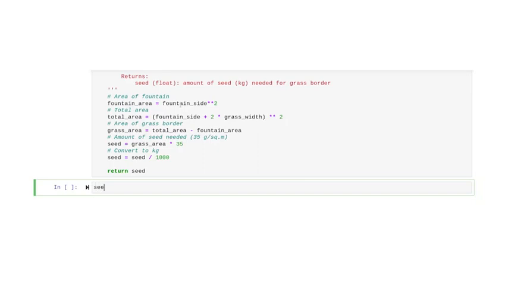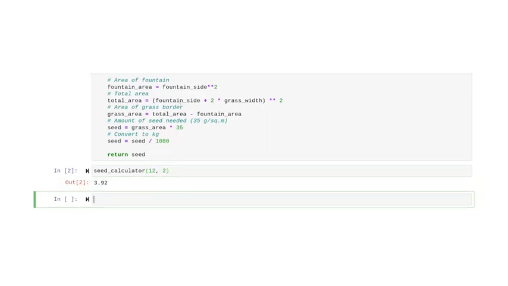Using comments to break up the parts of the problem allowed us to solve it in clear, simple steps. Best of all, other people can use this code and understand exactly what it's doing, because we've written a docstring and concise comments. So how much seed do we need if our fountain is a square that's 12 meters long on a side and we want a 2-meter border of grass around it? 3.92 kilograms. To recap, comments act as a scaffolding that breaks up your code into manageable pieces.